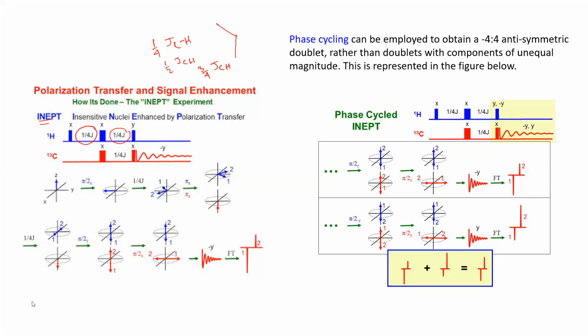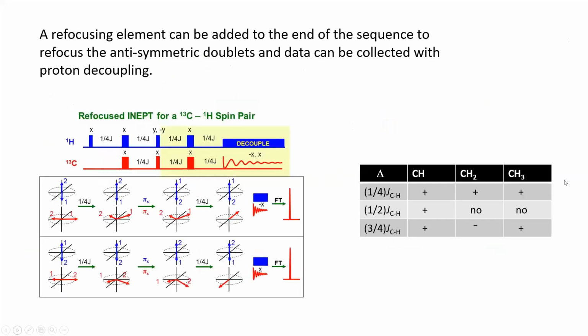If I come to the exact situation, here also we will have CH, CH2, CH3. The carbons will be looking exactly like DEPT, but the only difference is that DEPT had 45 degree, 90 degree, 135 degree, where it was the theta angle. Here you have the time delay with respect to J. For 1/4 JCH, CH will be positive, CH2 will be positive, CH3 will be positive, so you get all peaks.